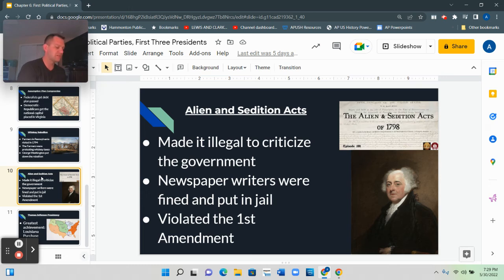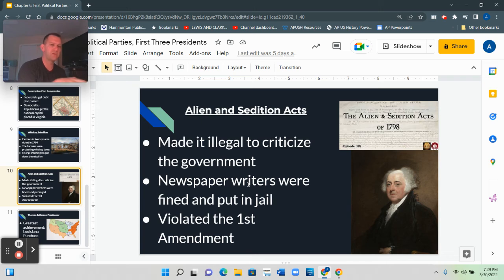The part of these laws that is the most historically significant is the Alien and Sedition Act said that as an American, you could not criticize the government. You could not criticize the president. You could not criticize the Congress. So what was said was that if you criticize the government, you could be fined or you could be put in jail. So our Constitution has the First Amendment, which is really, really important.